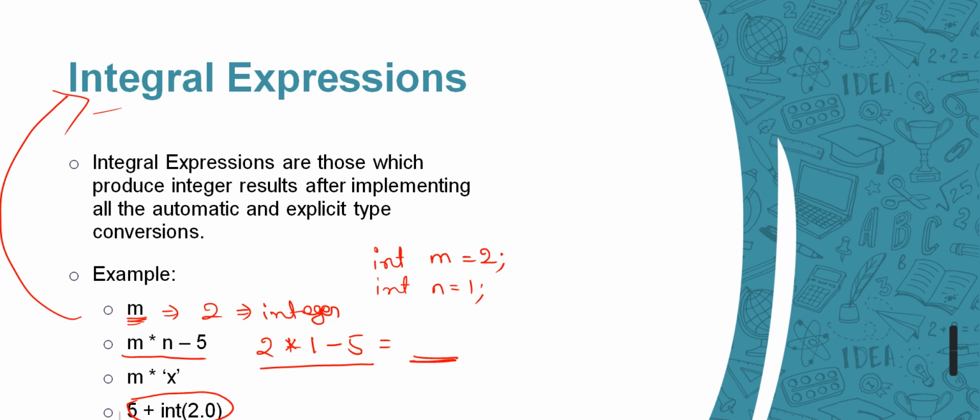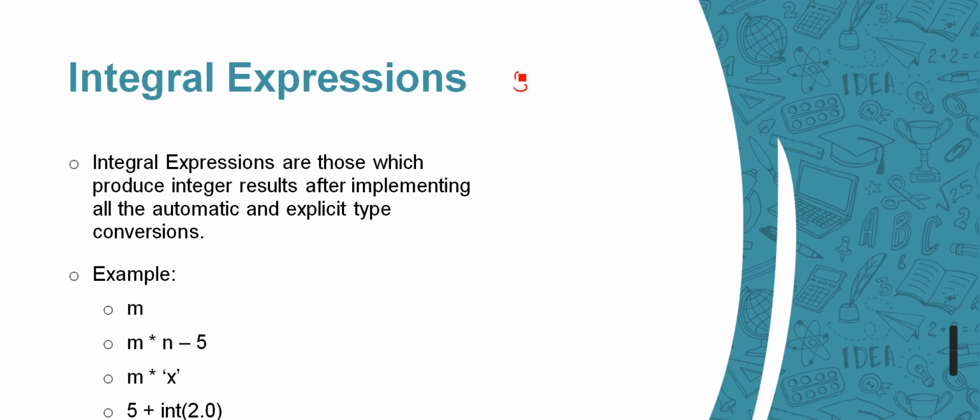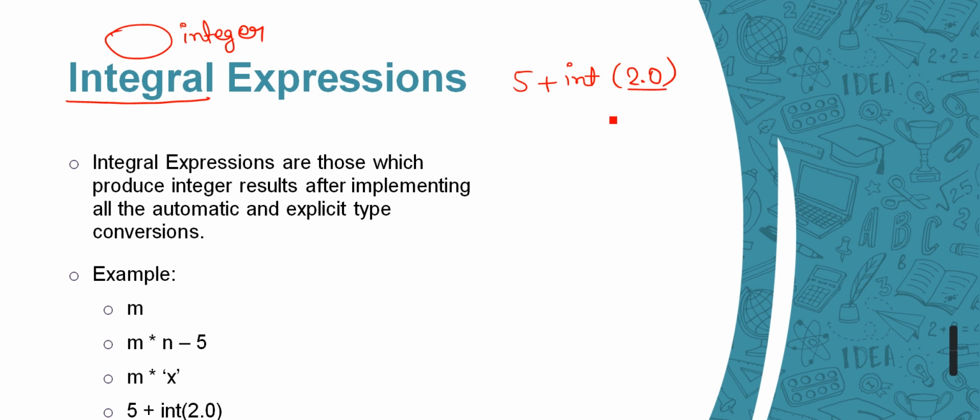Now let me explain this one. Pi plus int 2.0. So the first and the last condition to be an integral expression is that the result should be an integer, right? But now here we can clearly see that this is not an integer. This is a float value, because we have decimal values, right? So how can we call it an integral expression?